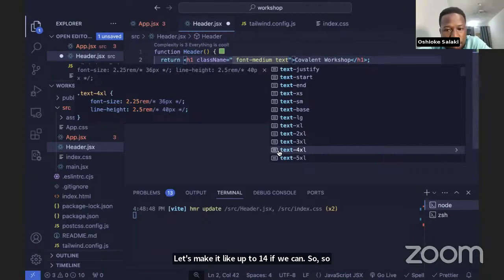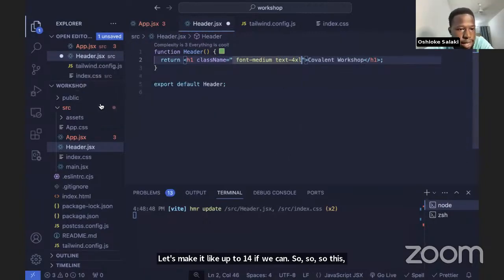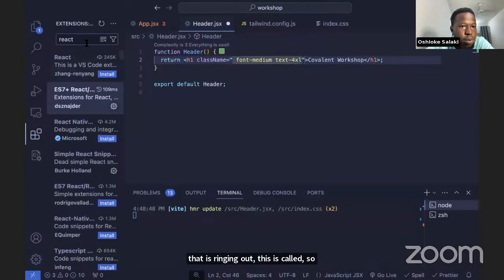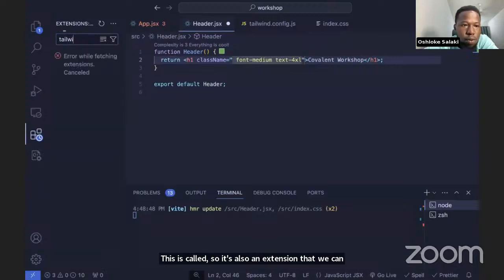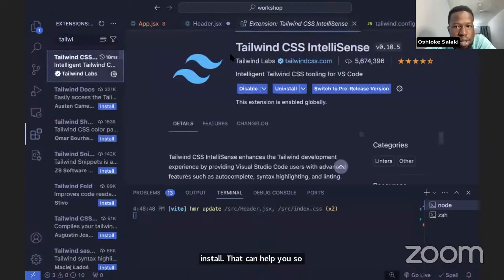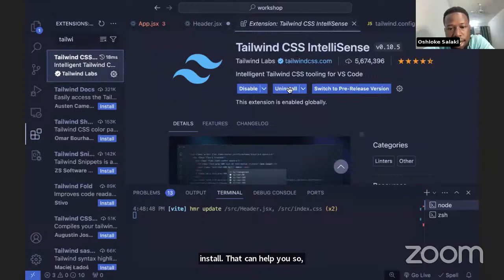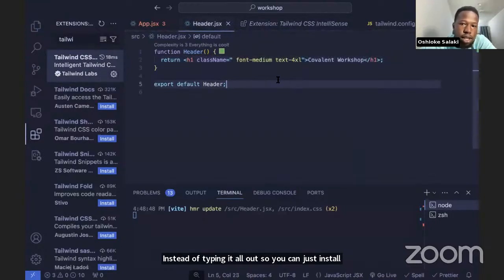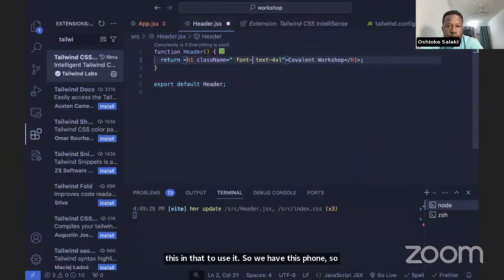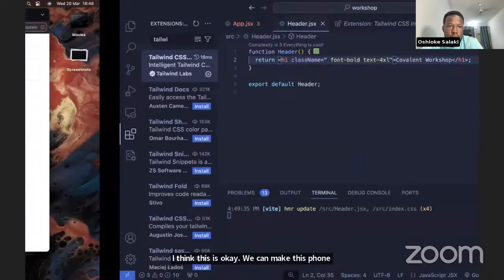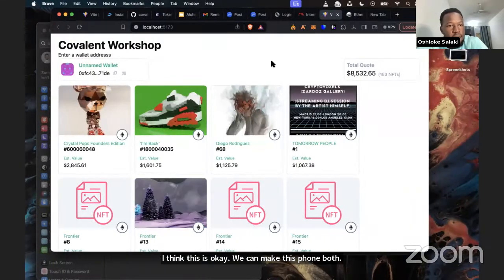This that is bringing out is called Tailwind Intelligence. It's also an extension that we can install that can help you. So Tailwind CSS IntelliSense helps you by recommending certain classes to use instead of typing them all out. So you can just install this in order to use it. So we have this font, so let's check it out. I think this is okay. We can make this font bold. Yeah, I think this is better.